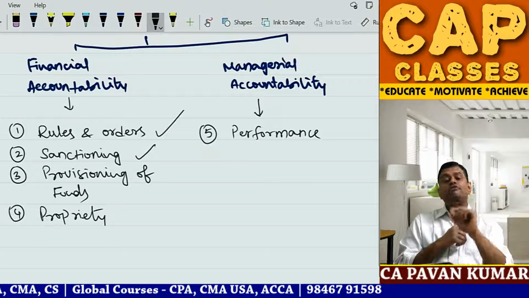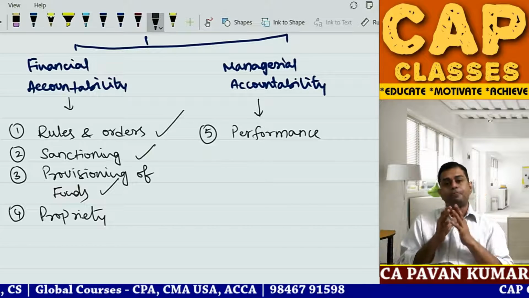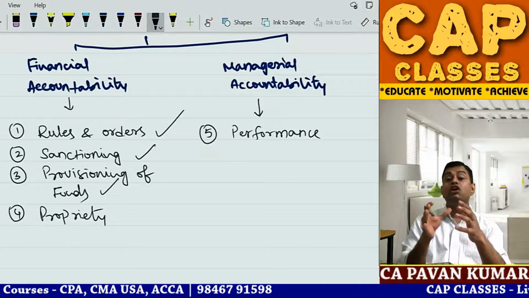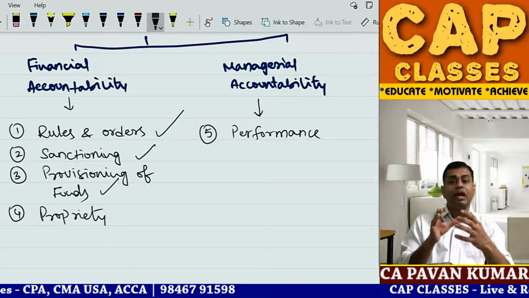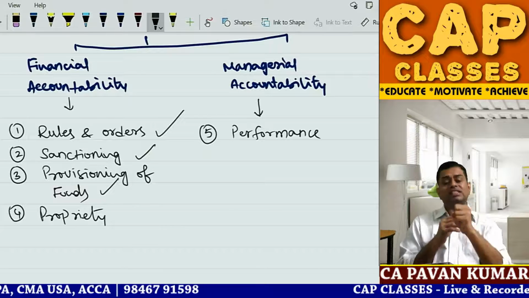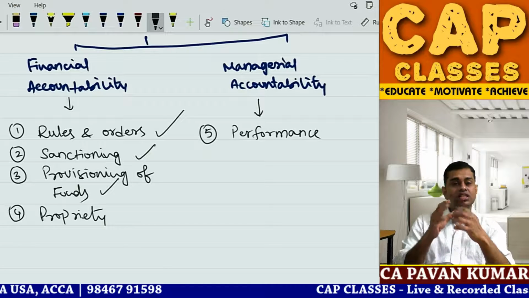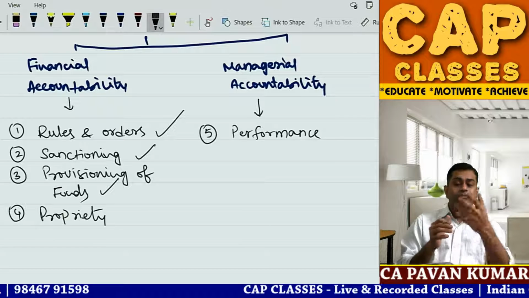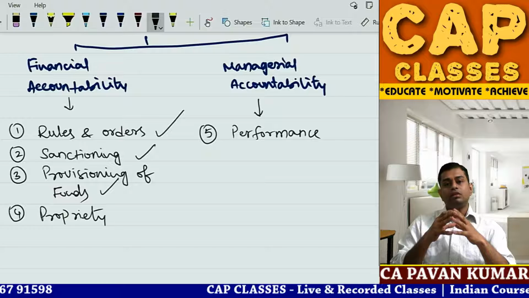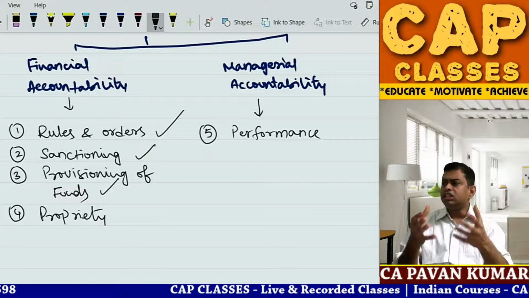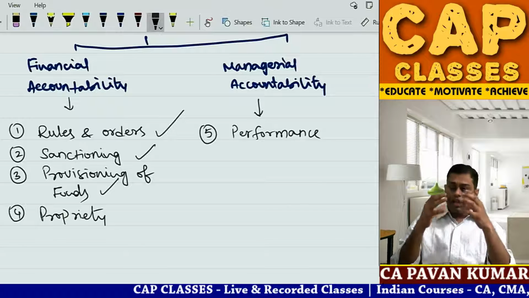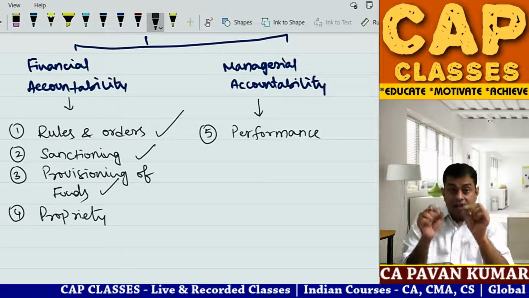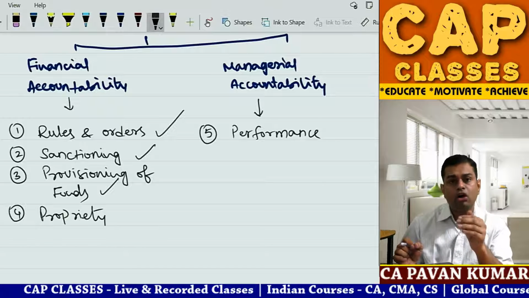Then provisioning of funds. There are certain funds. In the context of India, there are funds called the Consolidated Fund of India, the Contingency Fund of India, public funds. So you collected some cess, a 2% cess, an agricultural cess, or a Corona cess, some tax, or you created some fund. PM Cares fund is there, or a Chief Minister's fund is there, any fund of any sort. Whether this money can be withdrawn from this account.